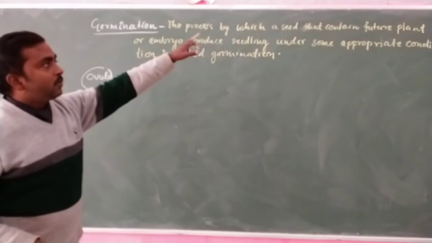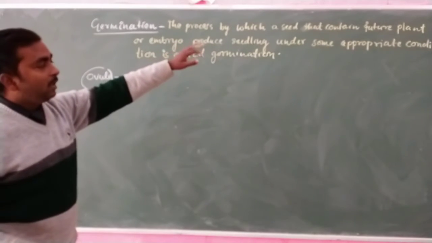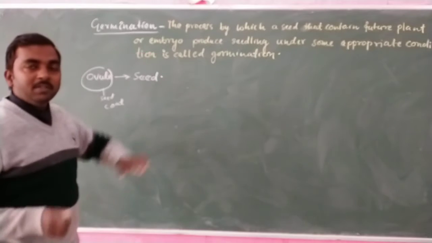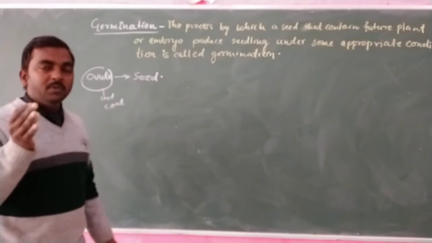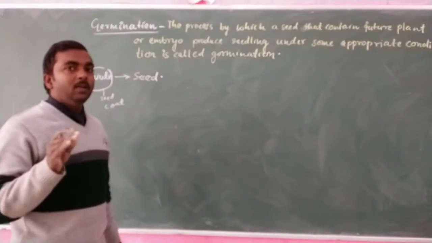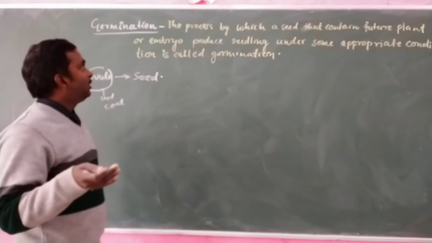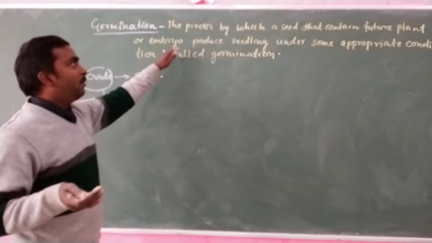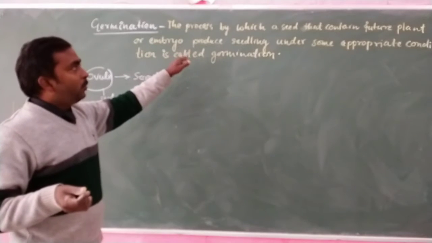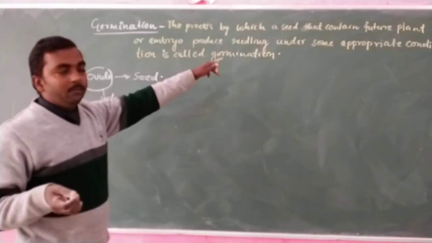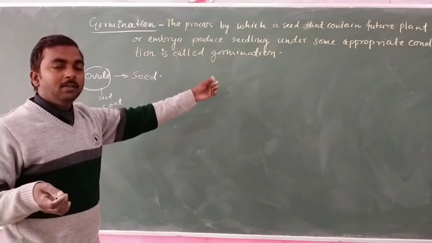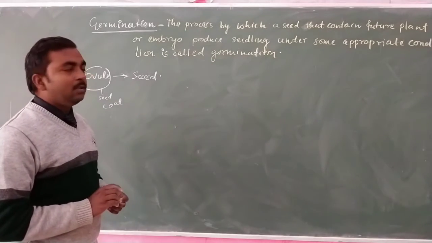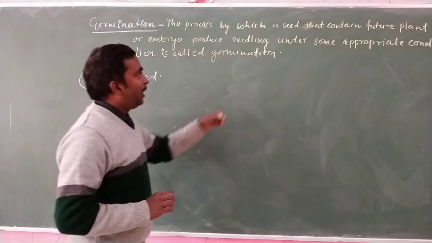So this process involves the seed that contains the future plant, or embryo. Inside the seed there are some structures which are able to produce the future plant, and that part is called the embryo. The embryo produces a seedling first, and that seedling after maturity becomes the young plant.